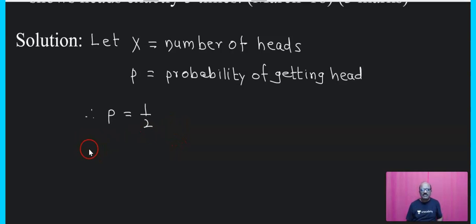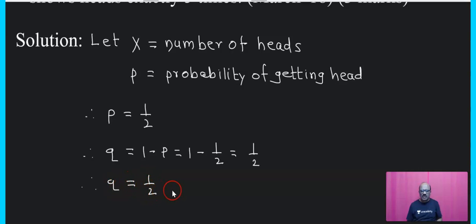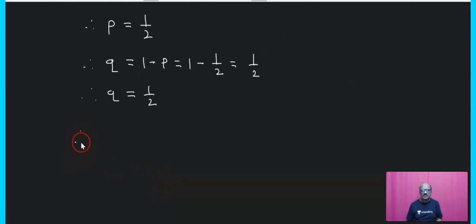Next, therefore Q is equal to 1 minus P, that is equal to 1 minus 1 upon 2 is equal to 1 upon 2. Therefore, Q is equal to 1 upon 2. Therefore, this X follows the binomial distribution with parameters 9 and 1 upon 2, that is n and p.